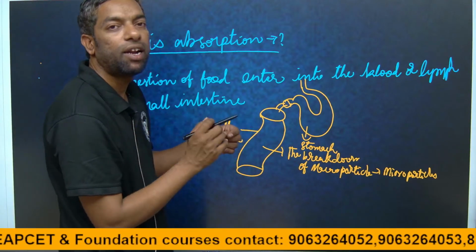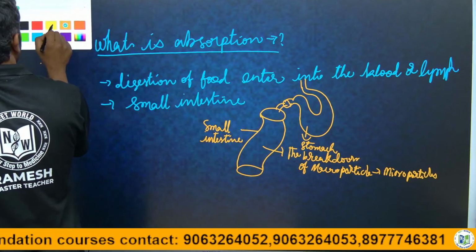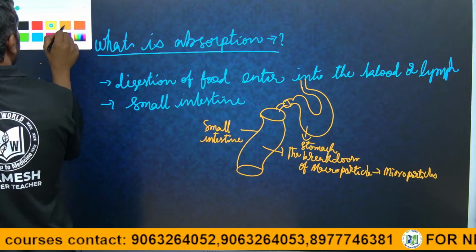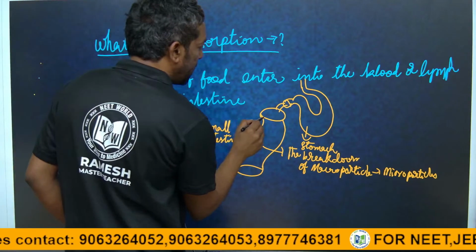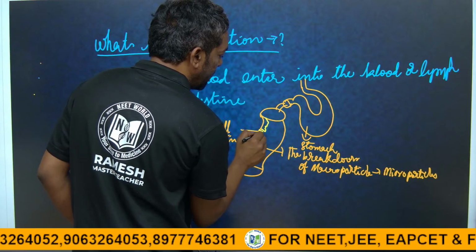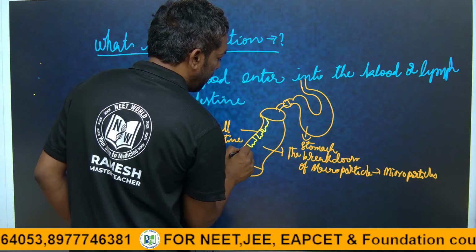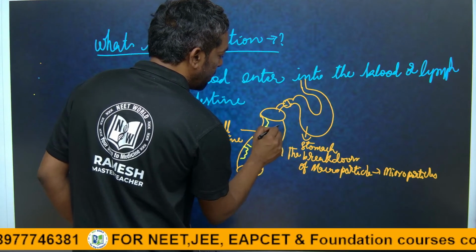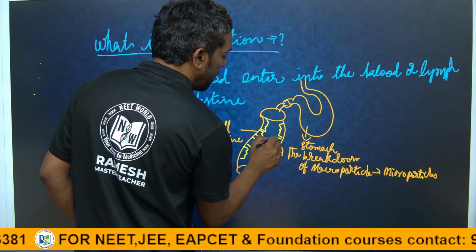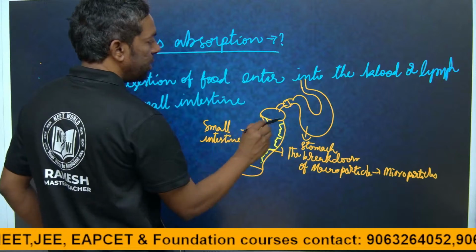The intestine walls are made up of epithelial tissue, guys. The epithelial tissue is microvilli in nature, like this.